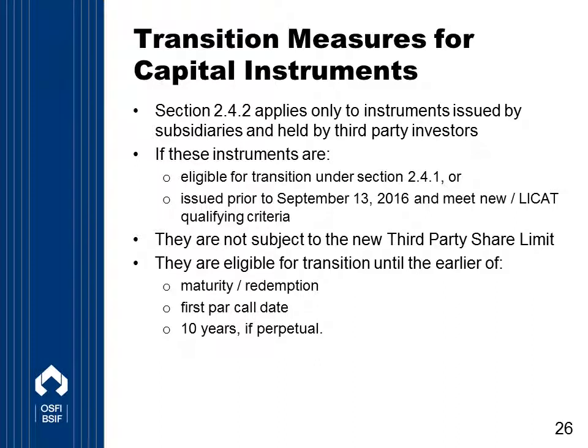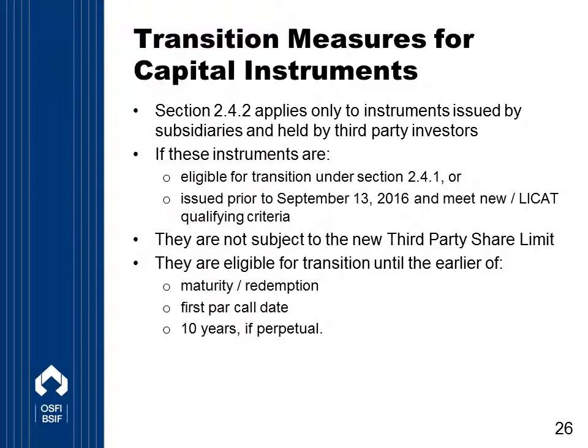We have also developed transition measures for instruments issued by subsidiaries and held by third-party investors. Specifically, LICAT section 2.4.2 applies to instruments issued prior to August 7, 2014 and subject to transition under section 2.4.1, or to those issued prior to September 13, 2016 and that meet the LICAT qualifying criteria.